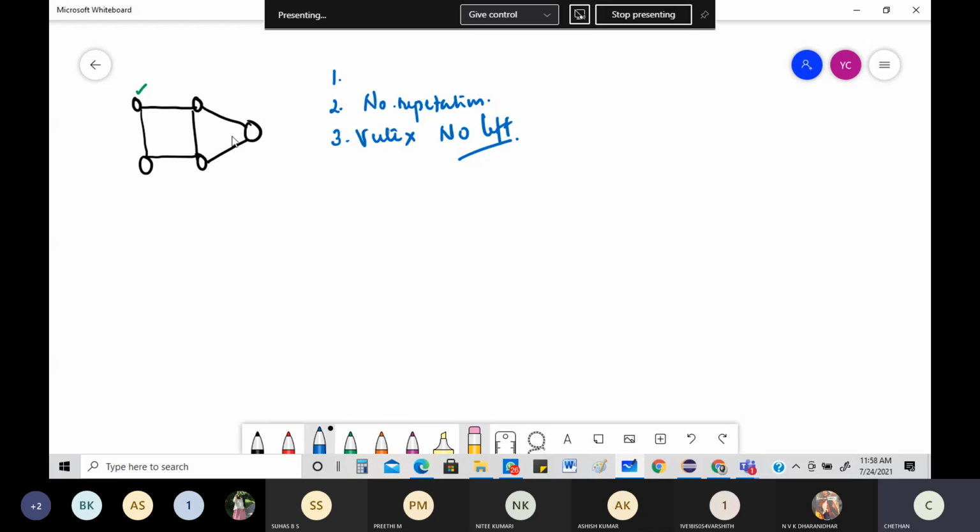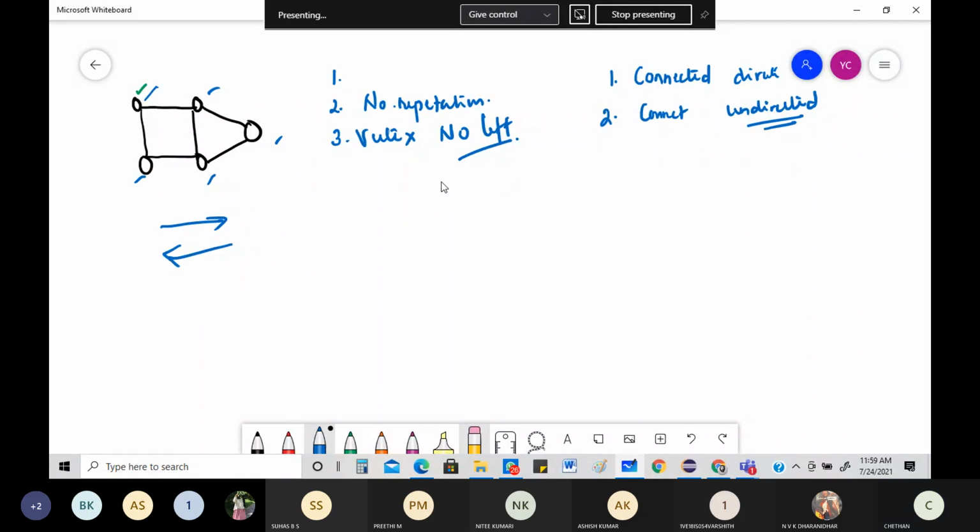So if you take this example, there are many ways of doing it, right? You can start from here and then come back. For Hamiltonian cycles, you can implement in two ways. First, of course, it should be a connected graph, otherwise it's not possible. Connected and directed graphs you can do, and also connected and undirected graphs. Directed will work, undirected will work. Undirected is the more general specification, where going one way or the other is the same. These things you can keep in mind.